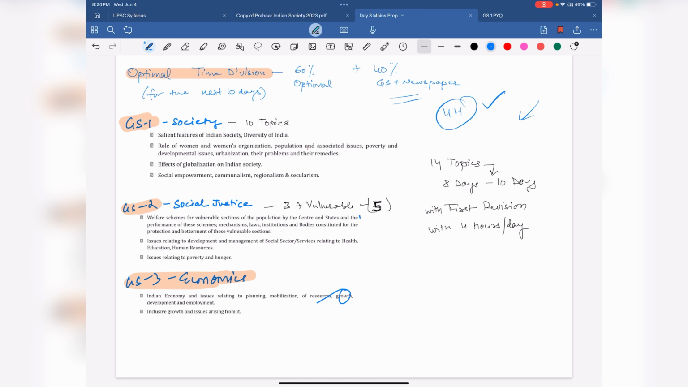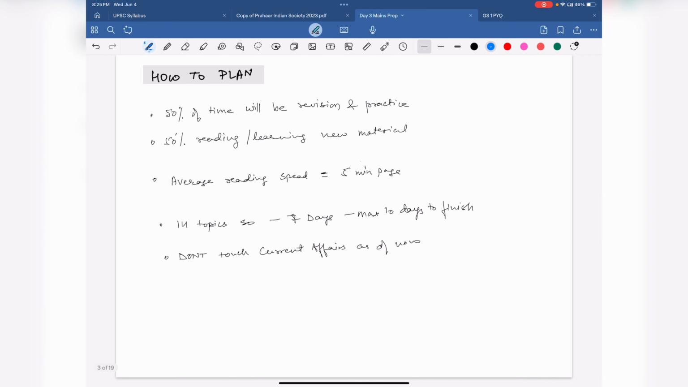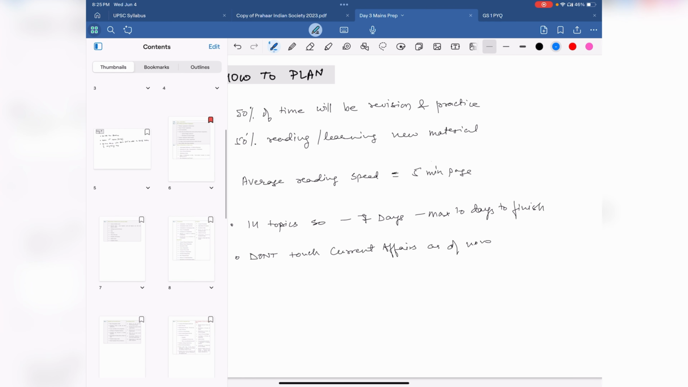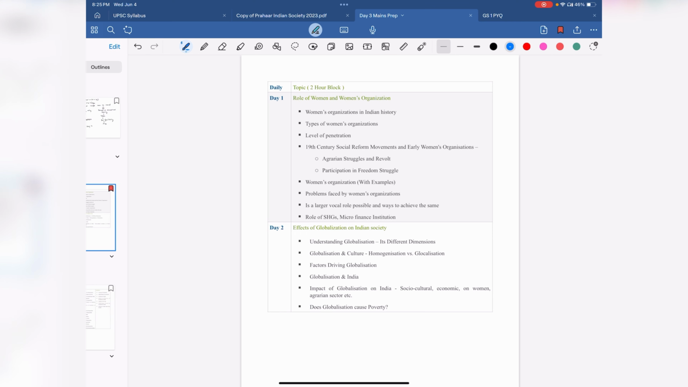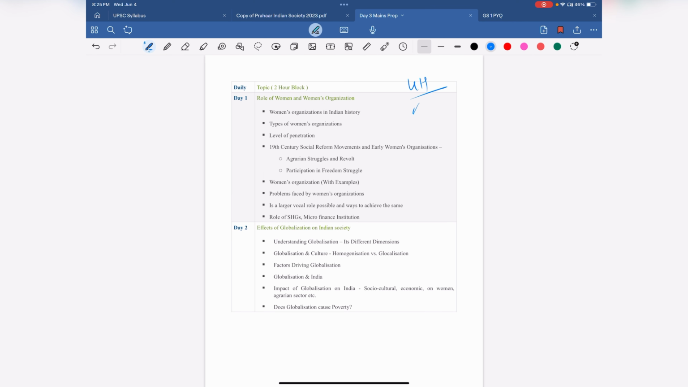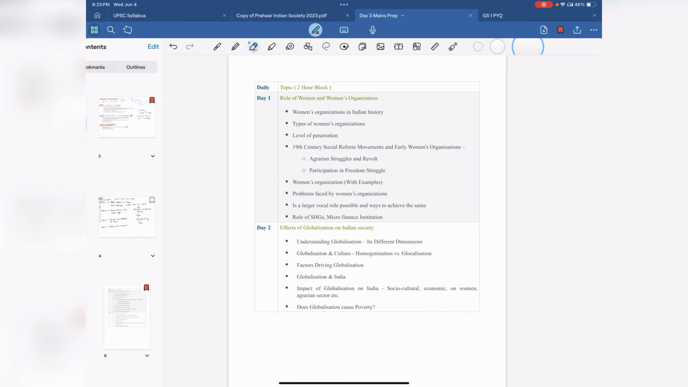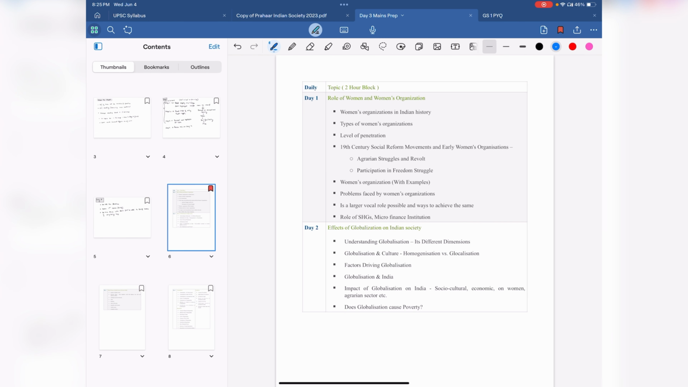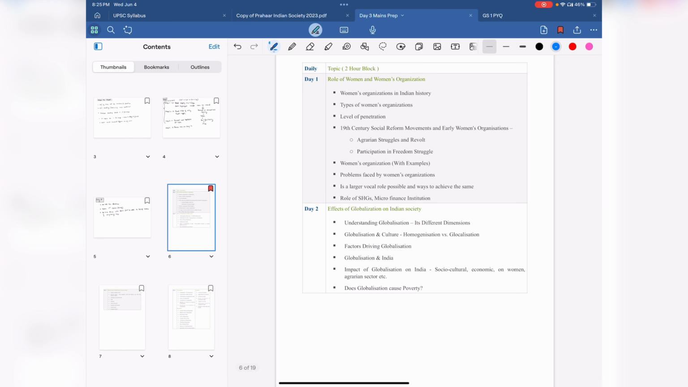This was the topic, this was the time given, roughly 4 hours a day. And now I'm going to give you a demo breakup of how you are supposed to do it. So let's go there. I told you that for the 4 hours that you give for GS preparation every day, 2 hours are for reading the topic if you are unfamiliar with it, and 2 hours are for actual revision of the topic. And to divide all the topics in 2 hours block. So what I have done here today is give you those 2 hours block.